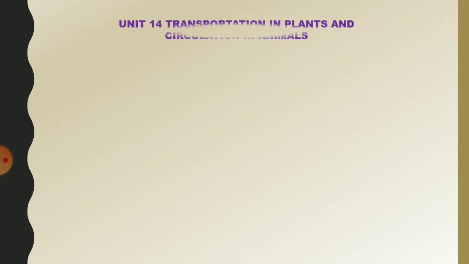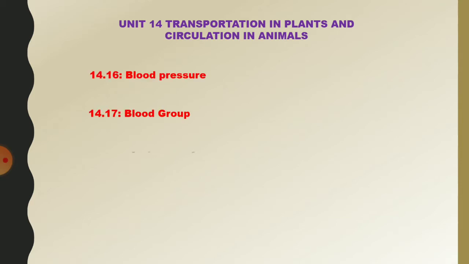Good morning, students. Today we are going to see Unit 14, Transportation in Plants and Circulation in Animals. In that same unit, last class we saw types of blood circulation, heartbeat, cardiac cycle, and heart sound. Now we are going to see blood pressure, blood group, and lymphatic system. Let us see one by one in detail.